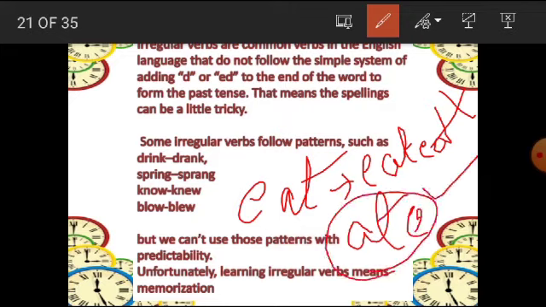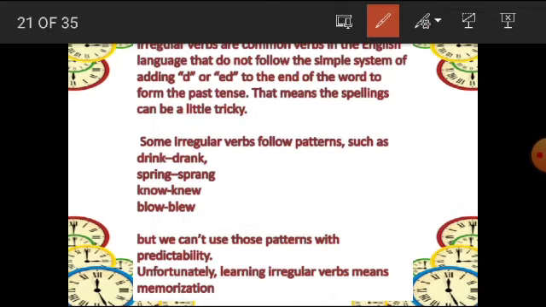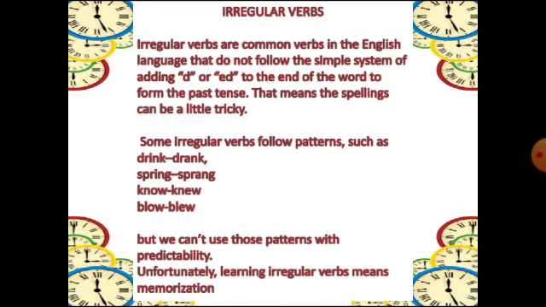Past form of a verb. So here you can see we have changed the verb eat from present to past, that is ate, without adding d or ed at the end of a word. So this is your irregular verb where d or ed is not added at the end of a verb to make it past.